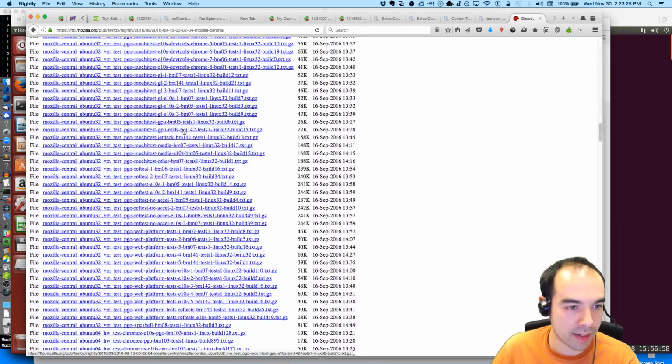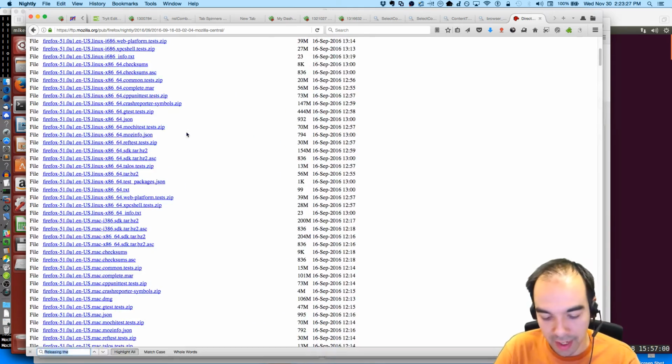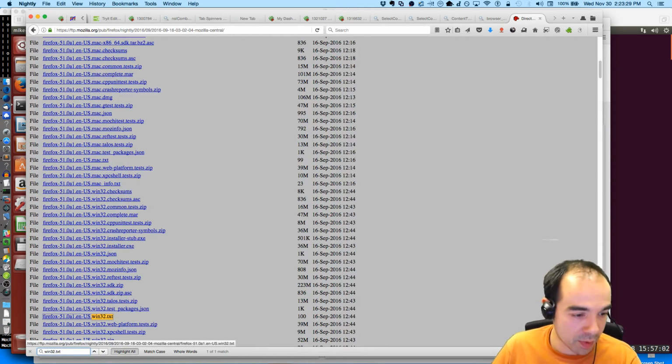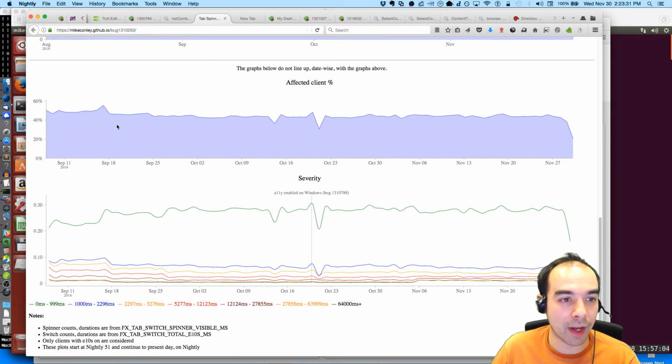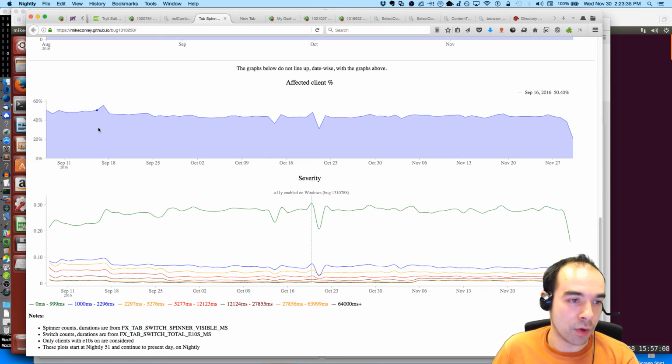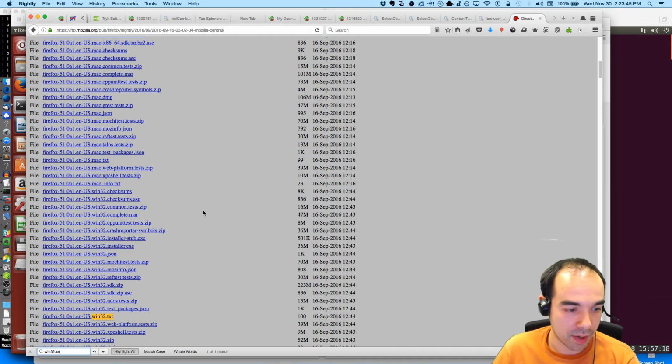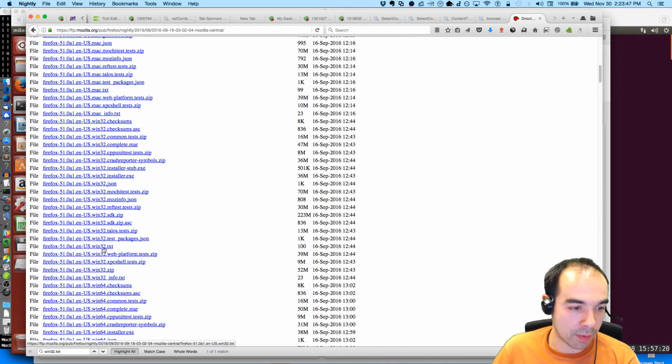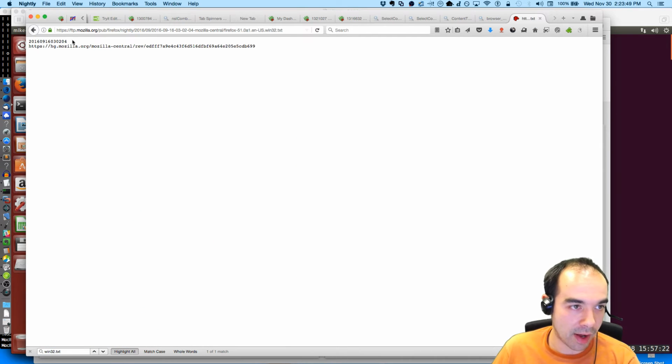In this directory is all the information for that build, and there are these text files. I'm filtering out anything that's not Windows here, predominantly to get rid of noise, because the majority of our nightly users are on Windows, or the ones that are seeing the spinners anyways are on Windows. So I'm filtering out everyone that's not Windows for now. I'm going to look at the win32.txt file, and it gives me this revision that the build was built from. And that's the SHA for that revision,